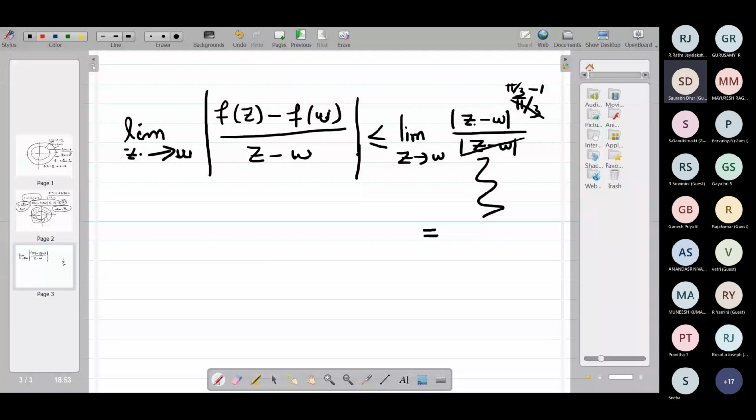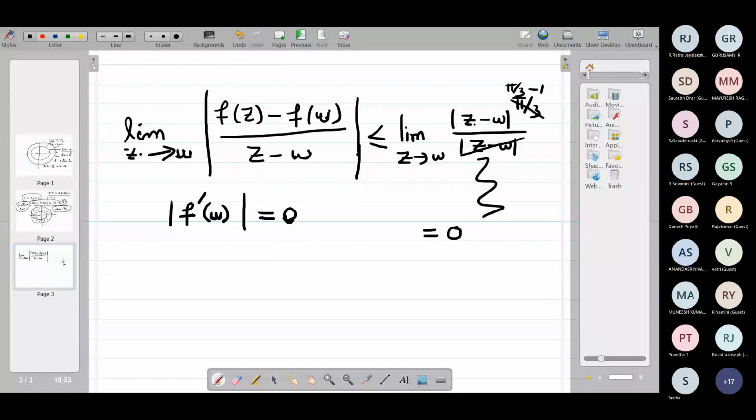What about the limit on the left hand side? It is actually modulus of f dash of w, which is equal to 0. If modulus goes to 0, the function goes to 0.